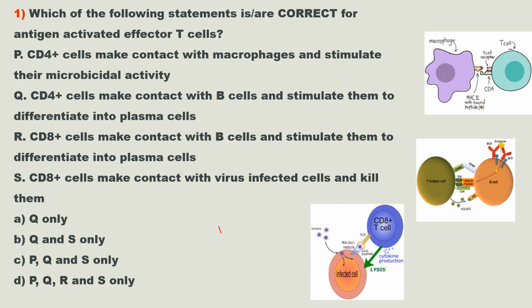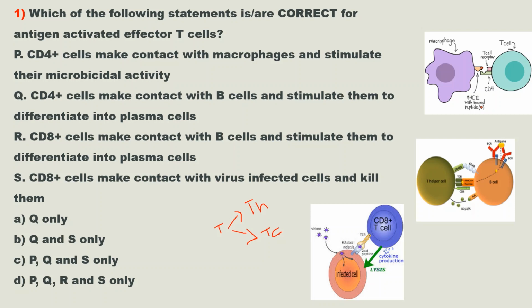T helper cell means CD4 plus cell and TC cell means CD8 plus cells. So these are the antigen activated effector T cells. From the following statements P, Q, R and S, you have to select the correct statements.